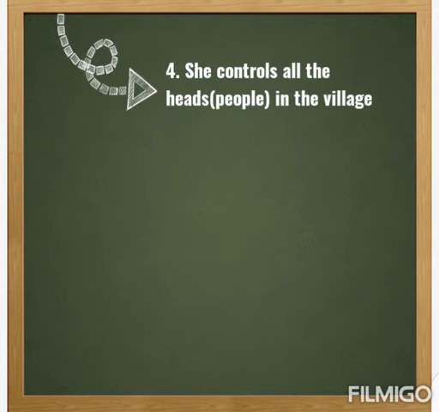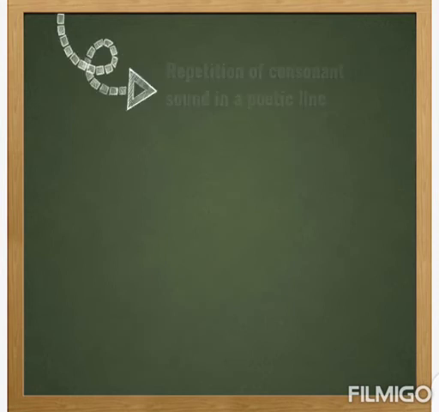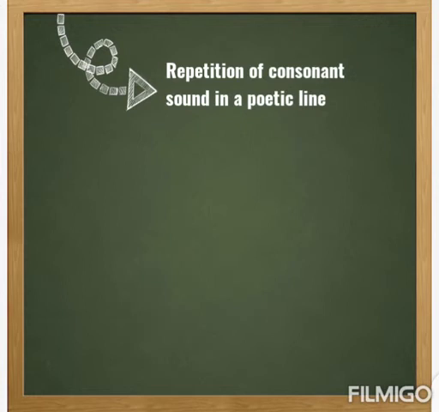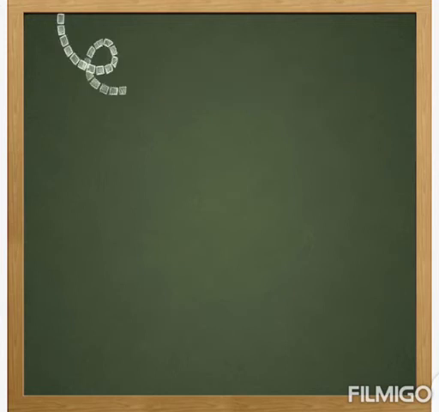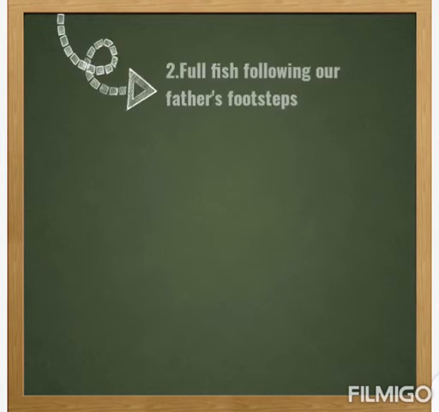The next one is alliteration. Alliteration means the repetition of consonant sound in a poetic line or nearby lines in order to produce a special sound effect. This is the repetition of consonant sound in a statement. For example, while wars waste wealth and human resources, peace makes for progress. We repeat W in the statement. That's an alliteration. Full fish following our father's footsteps.